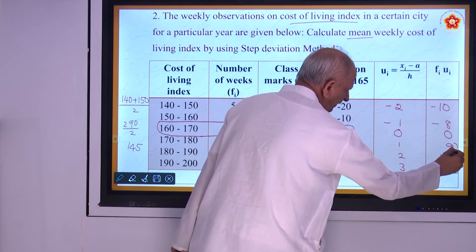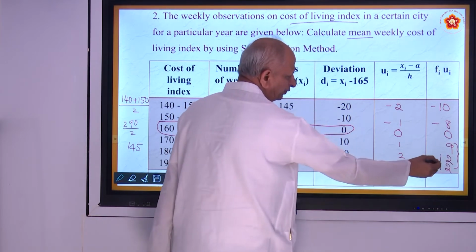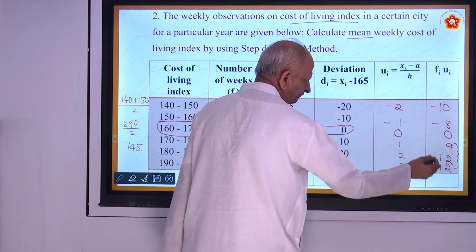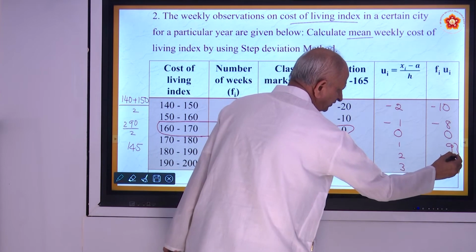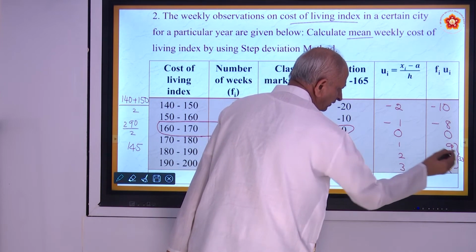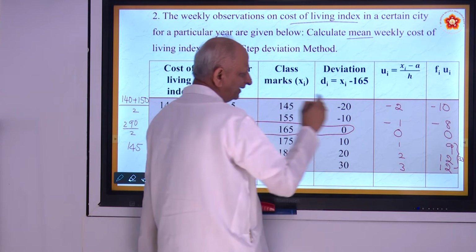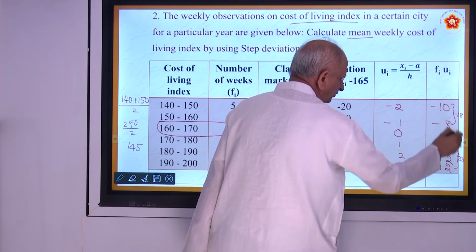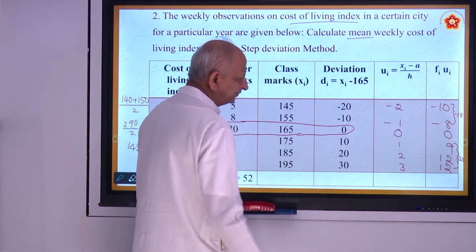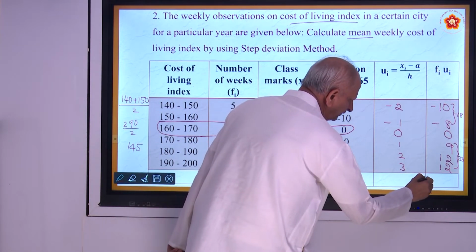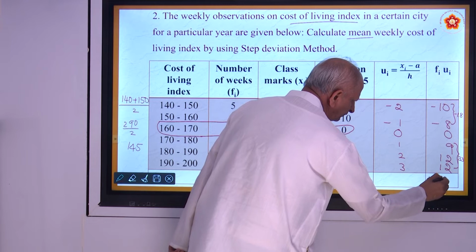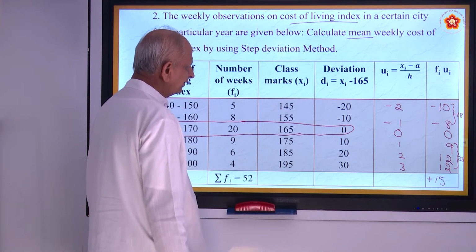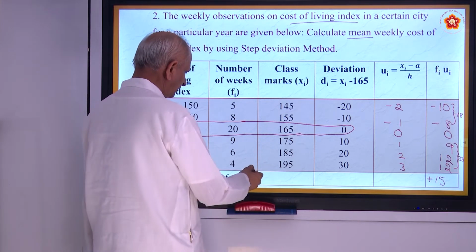So add all the plus: 12 plus 12, 24 plus 9, 33. So the plus is 33, and minus is 18. So 33 minus 18 becomes plus 15. So this is plus 15 and this is 52.